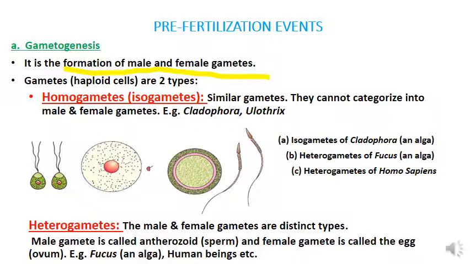These gametes will have a chromosome number of only 23.